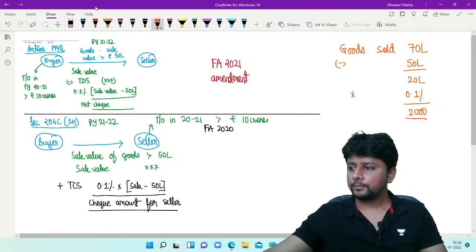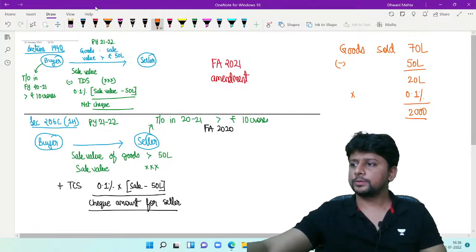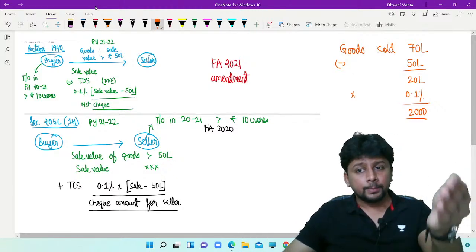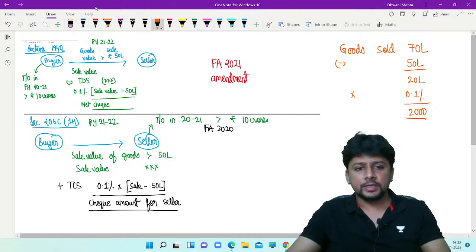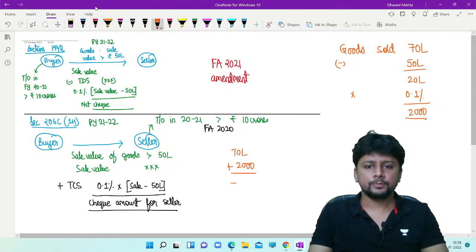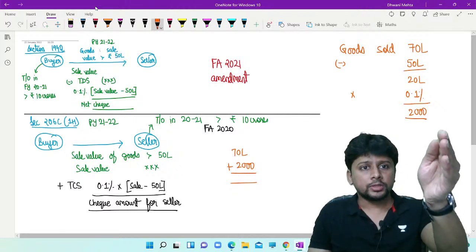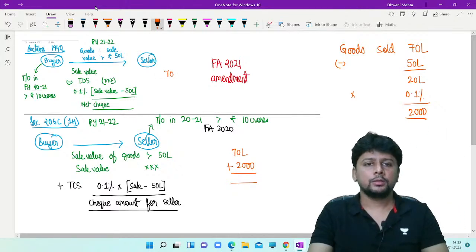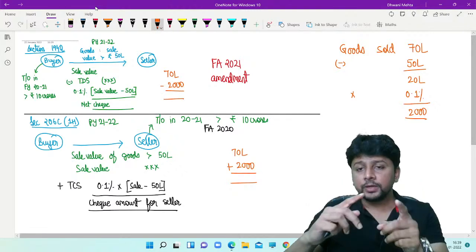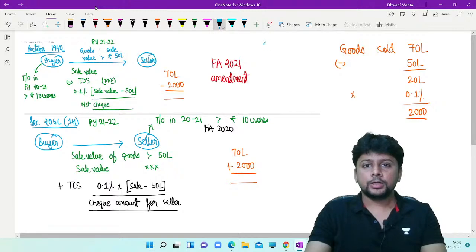Should the buyer, it's 2000. What should the buyer do? Should the buyer pay this additional 2000 rupees in the form of TCS, 70 lakh plus 2000? Or should the buyer, as per the new section, say 70 lakh minus 2000? This will be the problem when the two sections overlap.